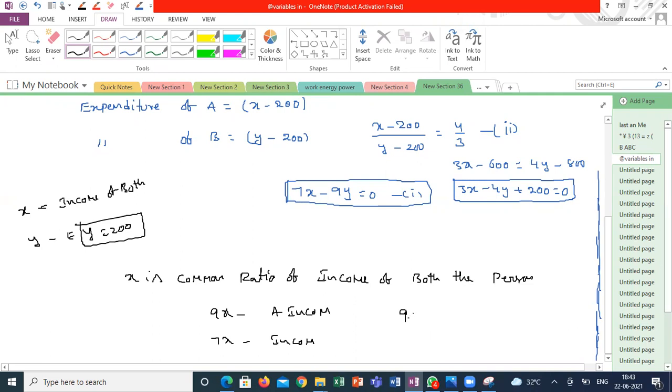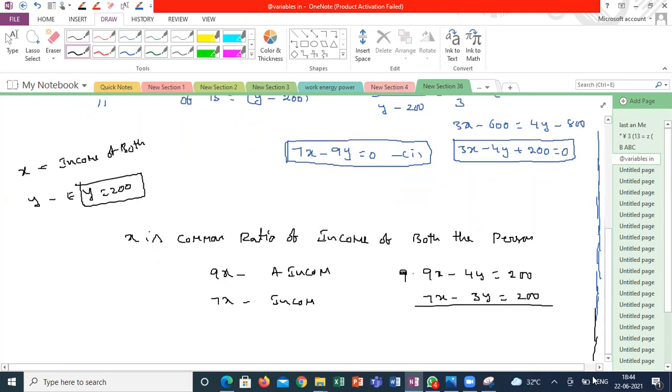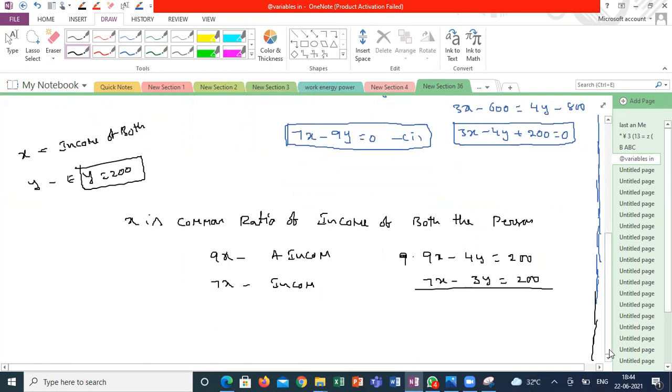9x, what is the y value here? So y is the common ratio of expenditure of both the persons, sir. So 9x minus 4y is equal to 200, 7x minus 3y is equal to 200. From this also you can solve. This also should give the same, but your x is not the same. Once you get the x value and y value, 9 times x is the income, 9 times y is the income. But in this case, x and y are directly the incomes. So what x value did you get in this case?